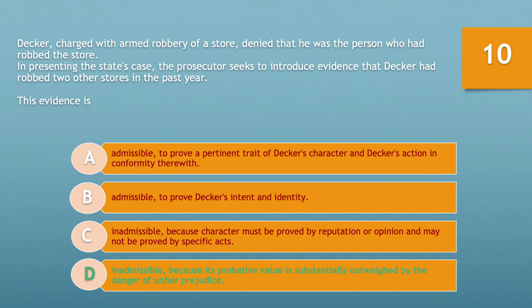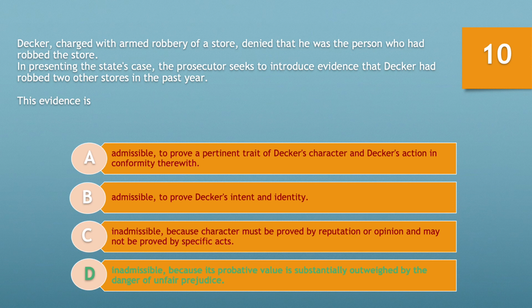In this case, the prosecution is attempting to introduce evidence that the defendant had robbed 2 other stores in the past. The prosecution is introducing this evidence as mimic evidence to demonstrate Decker's motive. However, the unfair prejudice of this evidence would require the court to exclude it. The fact that Decker had robbed 2 other stores would distract the jury from the current robbery, which is what is at issue here.